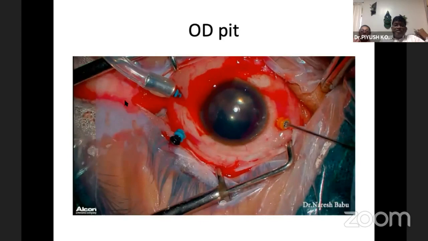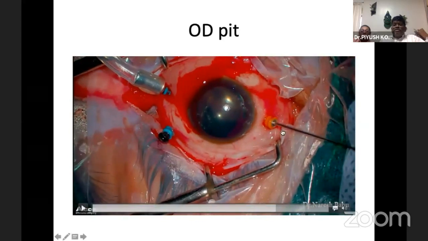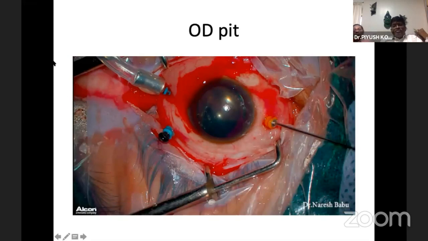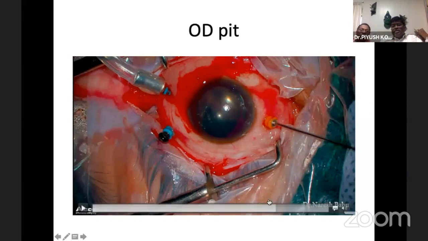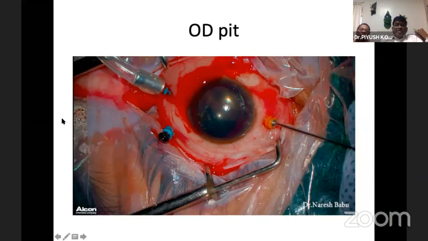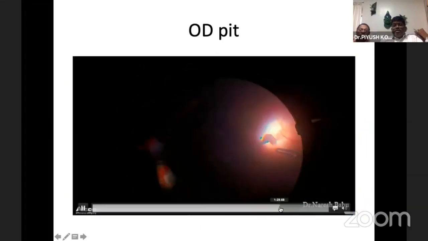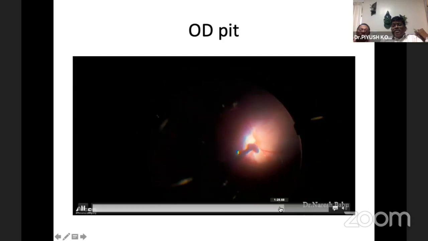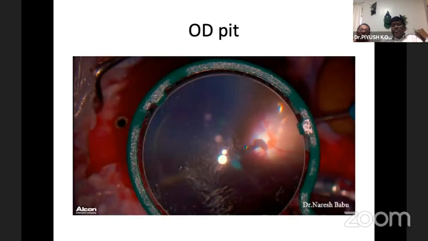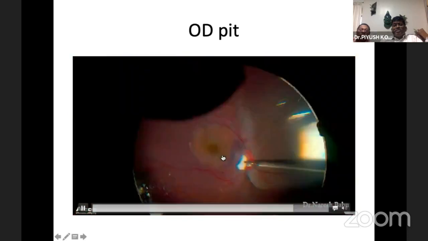You can see I have replaced one cannula with a 23 gauge, because negotiating this scleral flap through a 25 gauge is a bit difficult. So we replace that with 23 gauge. We go inside, take the plug and just snugly tuck it into the ODPIT.